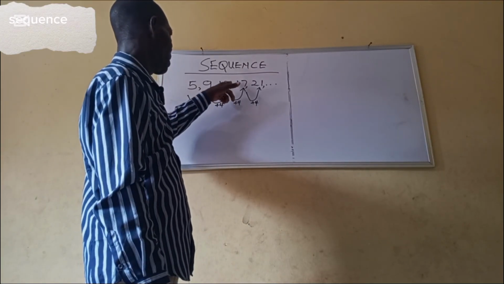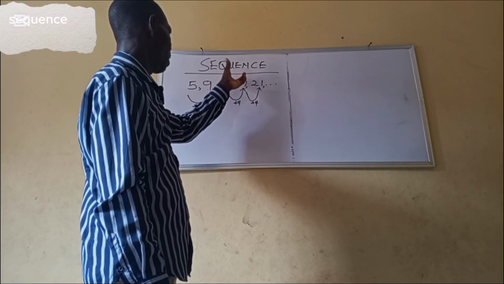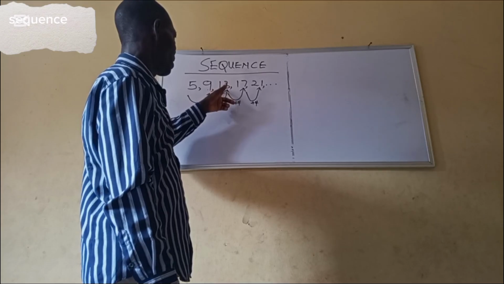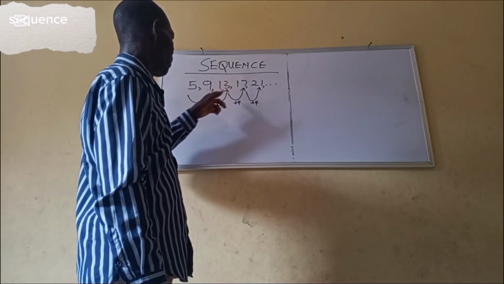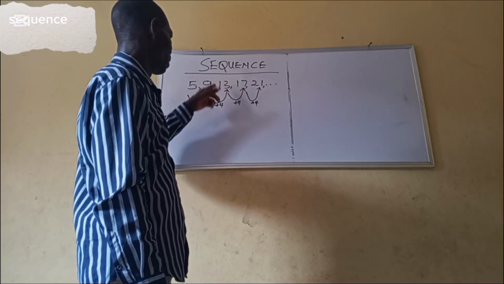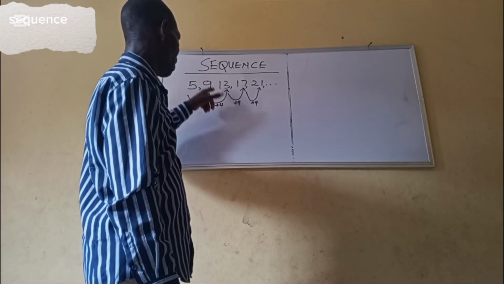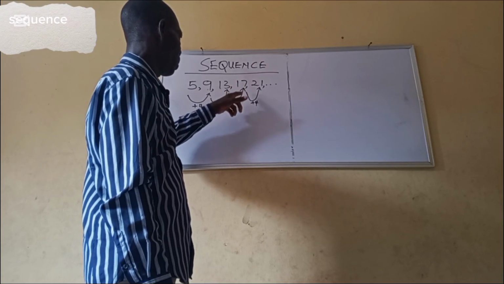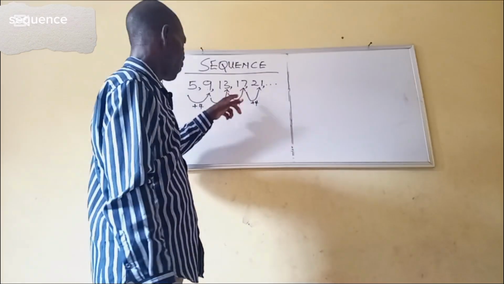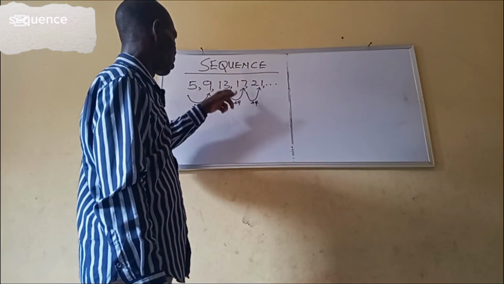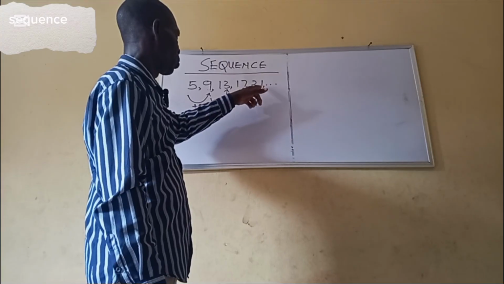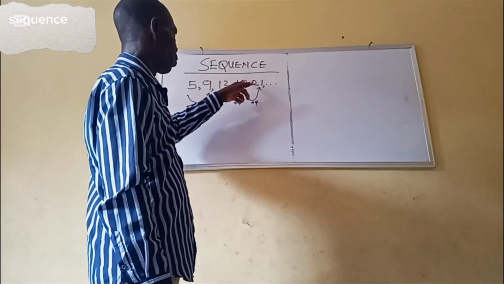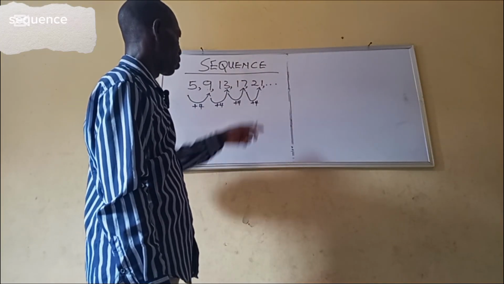Now, if you look at this 13, which is the third number here, how do we get this 13? 4 was added to this 9, which makes it 13. Then this 17, how do we get this 17? 4 was added to 13 to make it 17. This 21, how do we get this 21? 4 was added to 17 to make it 21.